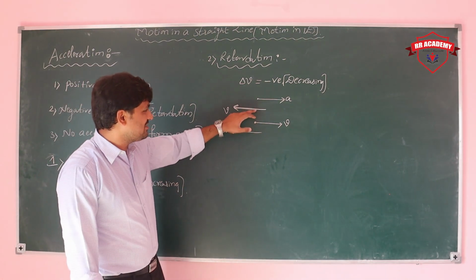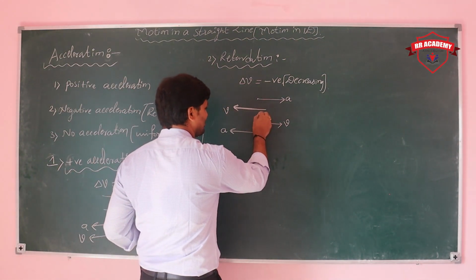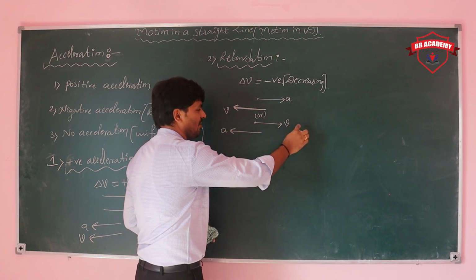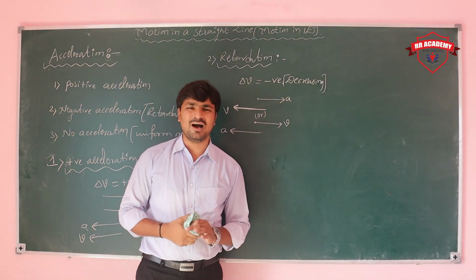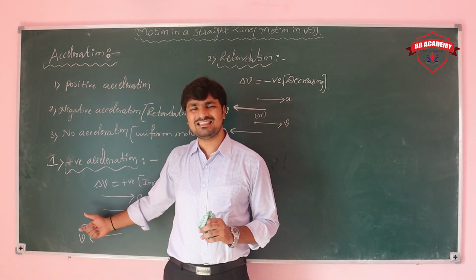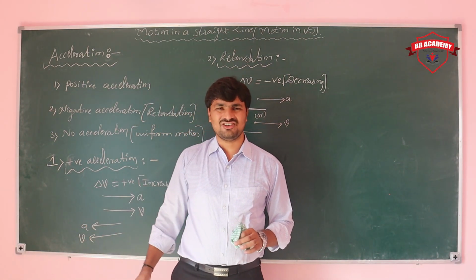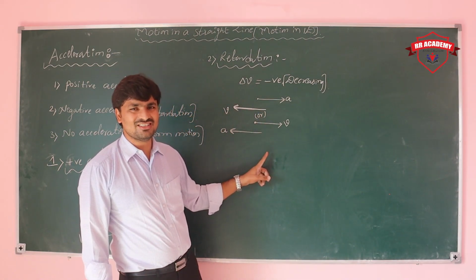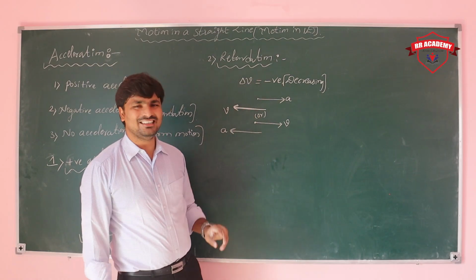But in both cases, whether on this side or that side, if acceleration and velocity are opposite to each other, that is negative acceleration or retardation. In the same direction, positive acceleration; in different directions, negative acceleration.